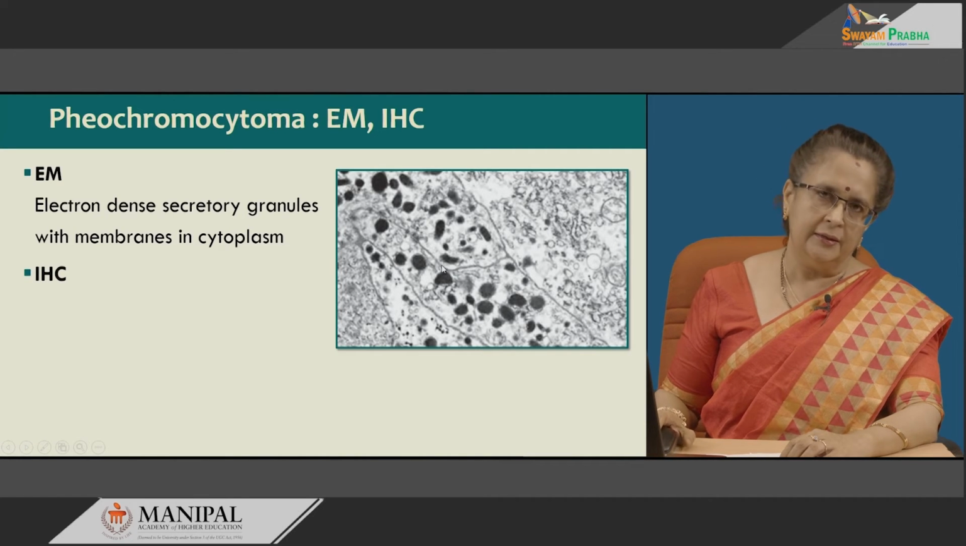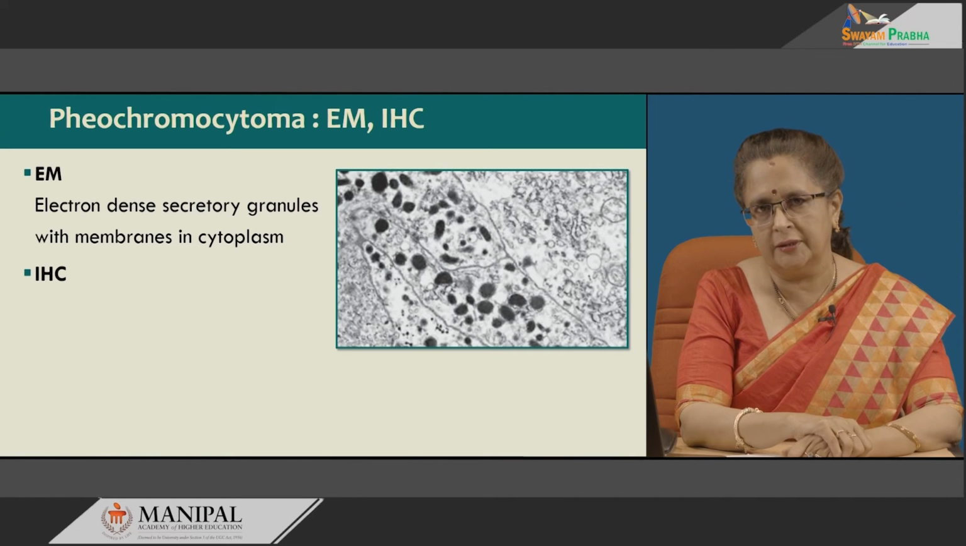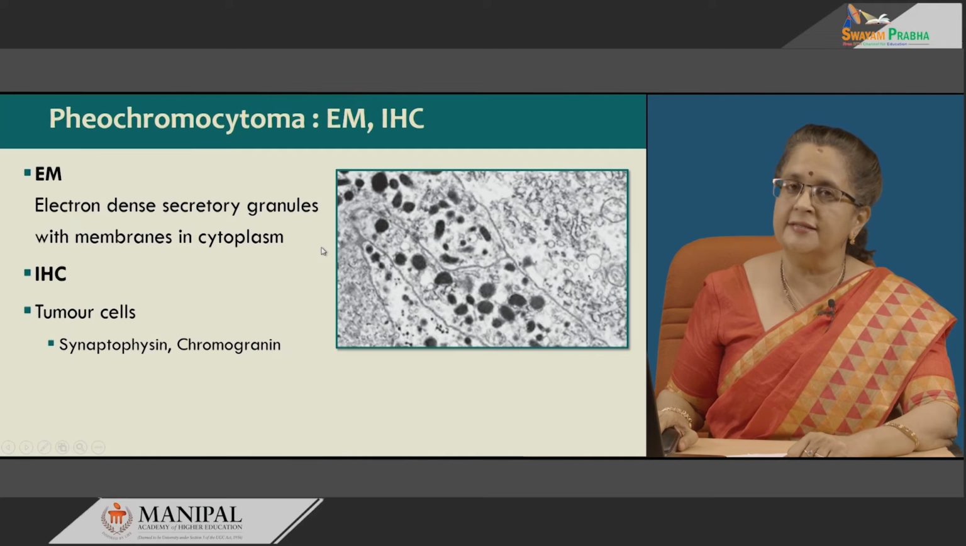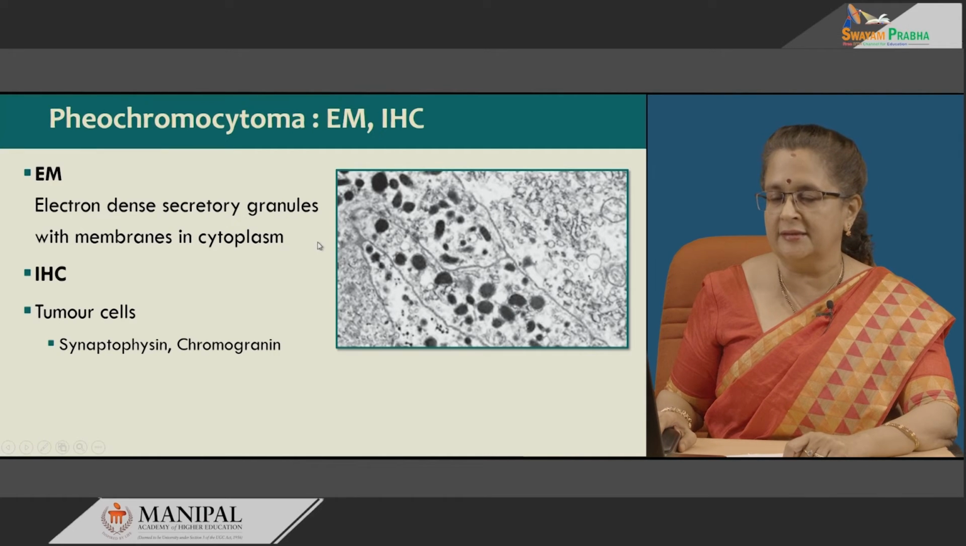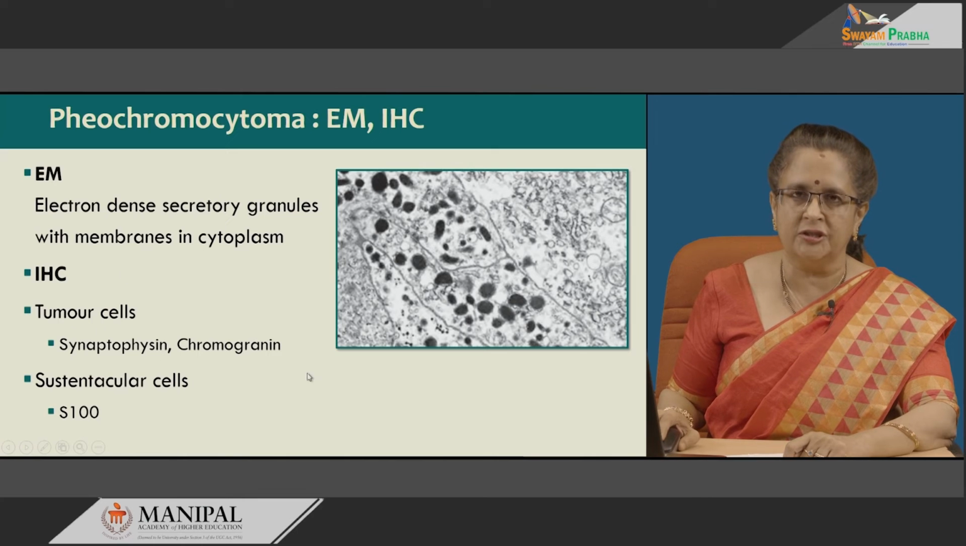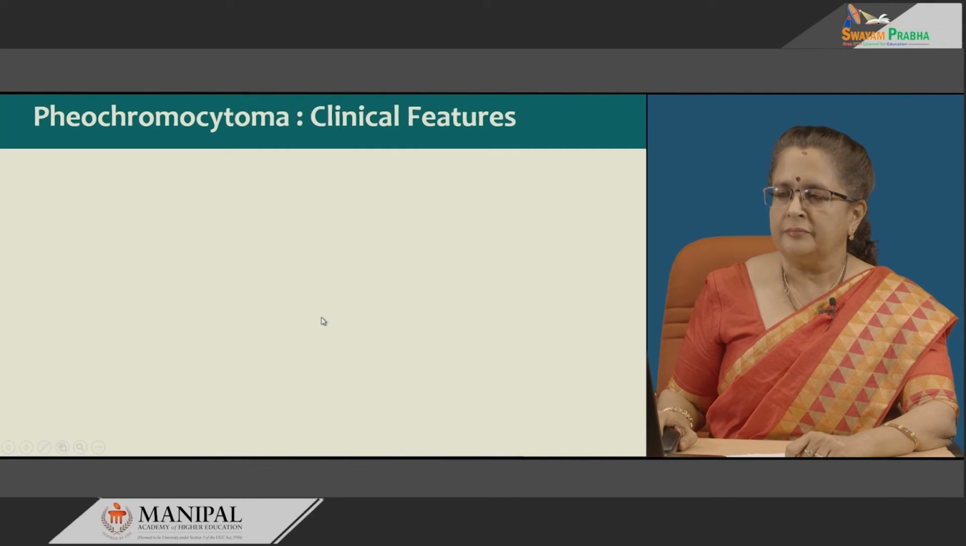Immunohistochemistry is very typical, as you know, it is a neuroendocrine neoplasm. So, they are positive for neuroendocrine markers, that is synaptophysin and chromogranin, whereas the supporting cells, that is the sustentacular cells, are positive for S100. This is a typical feature of both paraganglioma as well as pheochromocytoma.